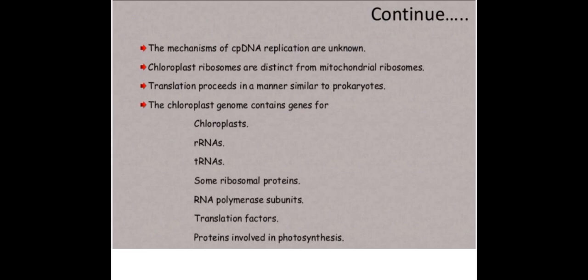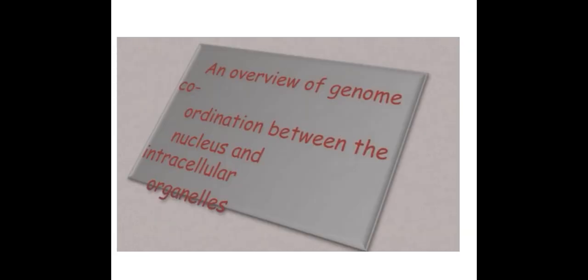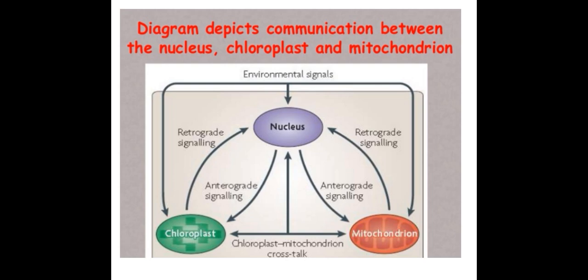Chloroplast ribosomes are distinct from mitochondrial ribosomes. Translation proceeds in a manner similar to prokaryotes. The chloroplast genome contains genes for rRNAs, tRNAs, some ribosomal proteins, RNA polymerase subunits, translation factors, and proteins involved in photosynthesis. An overview of gene coordination between the nucleus and intracellular organelles: the diagram depicts communication between the nucleus, chloroplast, and mitochondria. Environmental signals go into the nucleus, chloroplast, and mitochondria, with cross-talk, chloroplast retrograde signaling, and anterograde signaling.